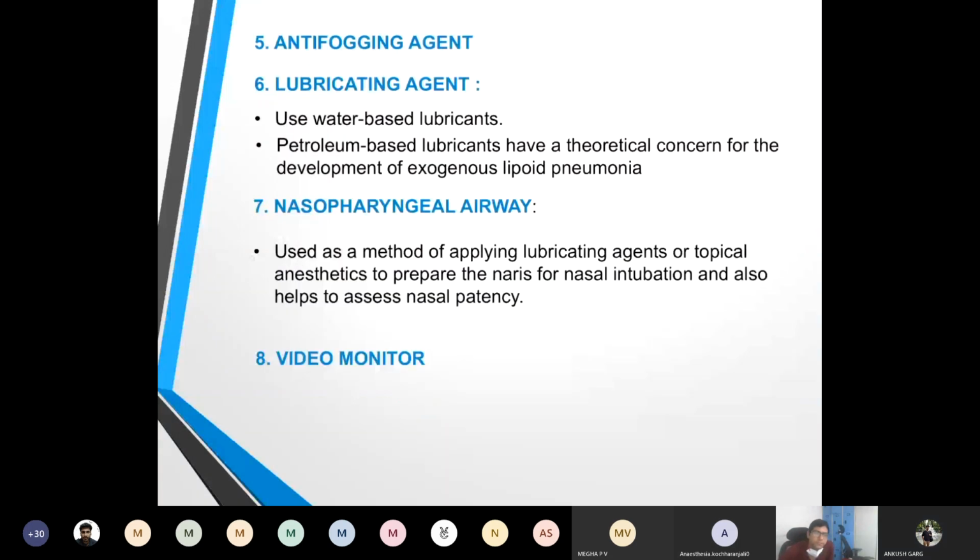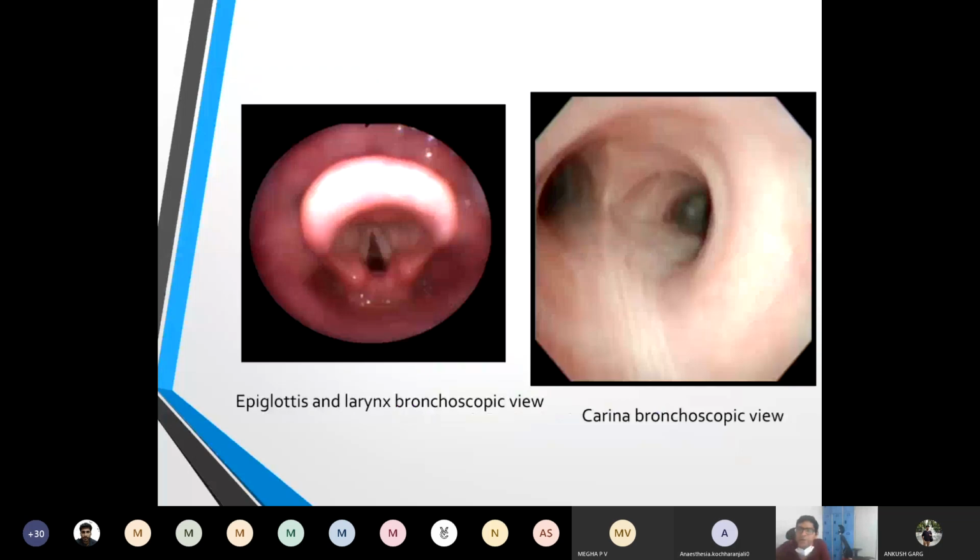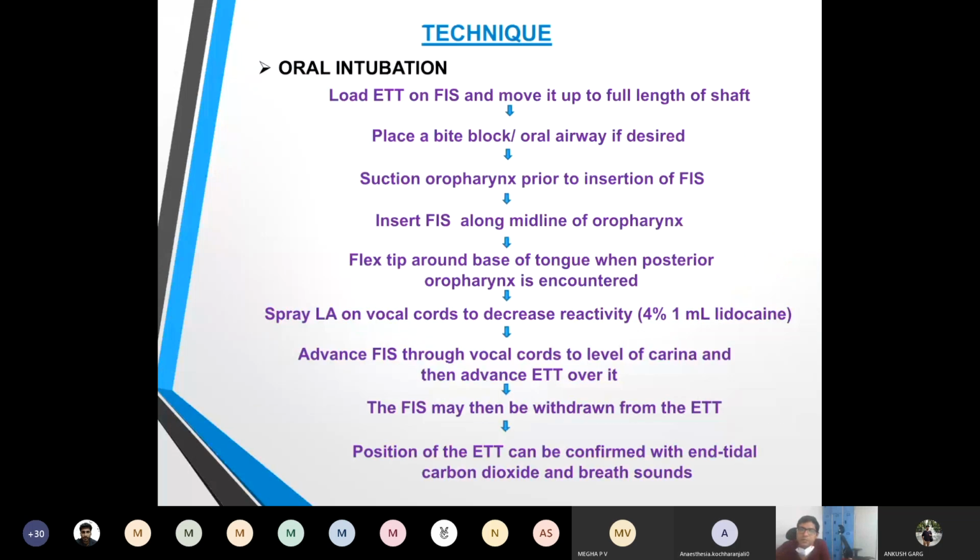Now comes the technique of oral intubation. Before that, I will ask Adeep. Adeep, are you there? Yes, sir. Adeep, can you tell me the indications for nasotracheal intubation?